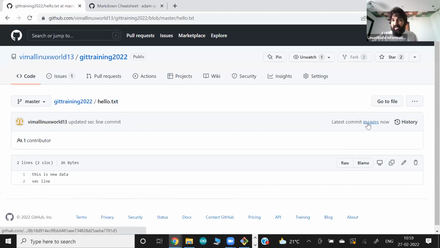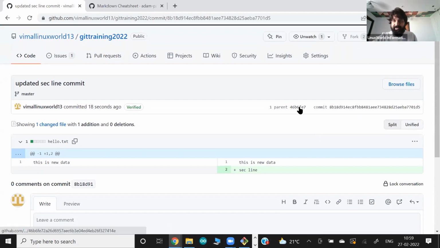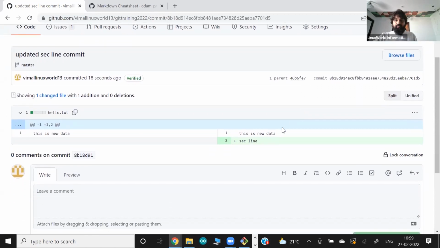This is the latest commit we have done with this commit ID. If I click here, okay, now they show you at this point in time where you committed. So you have actually added 1 new line. I guess this is a good screen that visualizes what you had previously and what you have now. So now your file has 2 lines. In the previous version you had 1 line, and the line you added, you can see the plus symbol here to check. Okay, so it's a good tool.